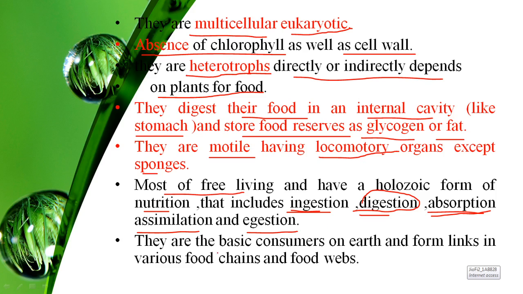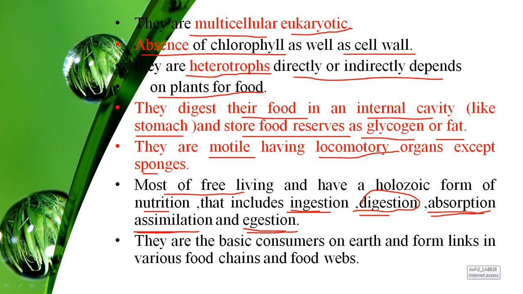Absorption means the substances which are useful to the body are absorbed. That is, the substance captures and stores energy. Assimilation means the process of absorption of vitamins, minerals, and other chemicals from the food within the gastrointestinal tract.